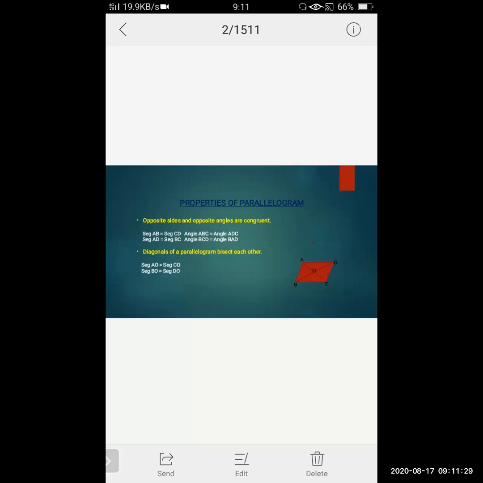Now here if I say angle B equals 70 degrees, then angle D is also 70 degrees or no? Why? Because they are opposite angles. Angle C is 110, then angle A, which is opposite, will also be 110 or no? So if you know one angle in a parallelogram, you can find the other three remaining angles. Is it easy or no?